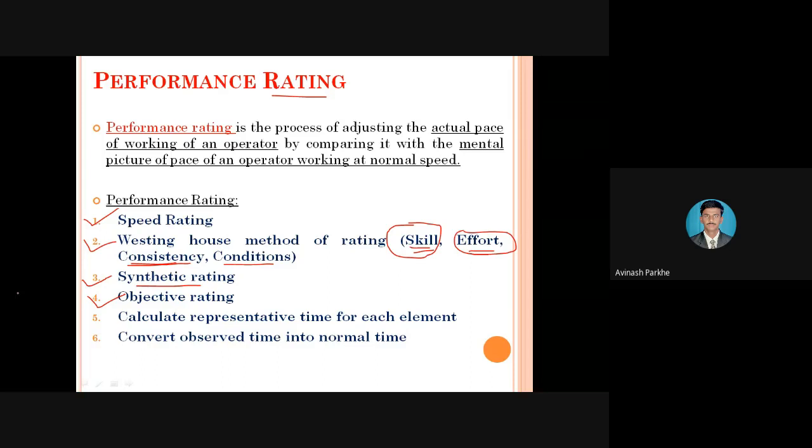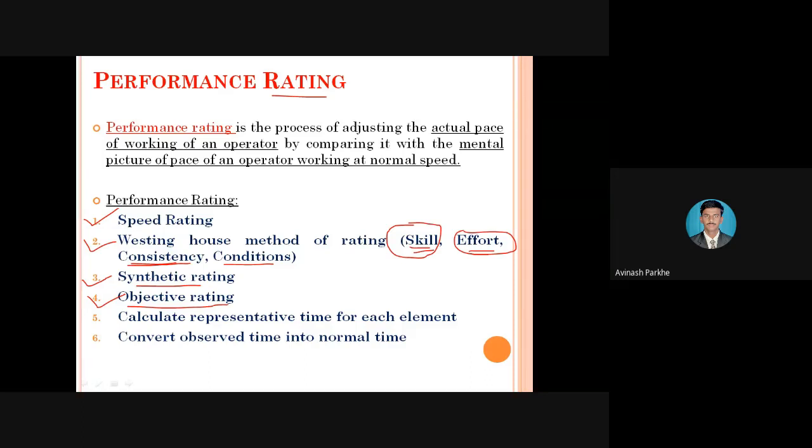So whatever the object-related difficulties are, we are eliminating them, and you are completing your task in the given period of time. At the end of this method, again you can check the performance of that particular operator by considering all the types of job difficulties, and accordingly you will give the rating to that operator. Therefore, the simple meaning of objective rating is that the operator speed is rated against the standard pace, which is independent of the job difficulties.